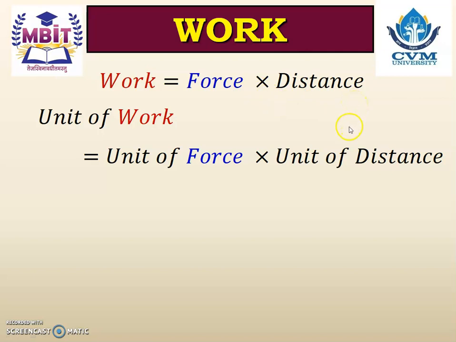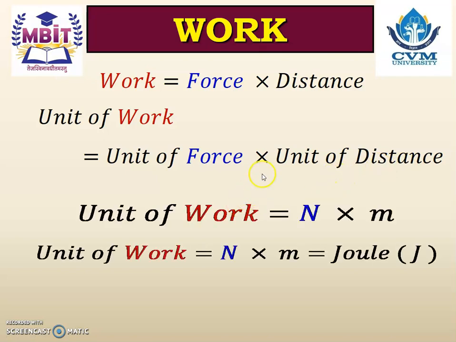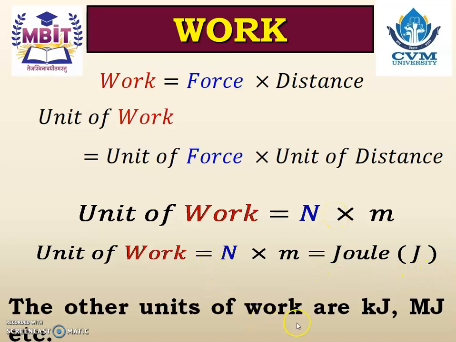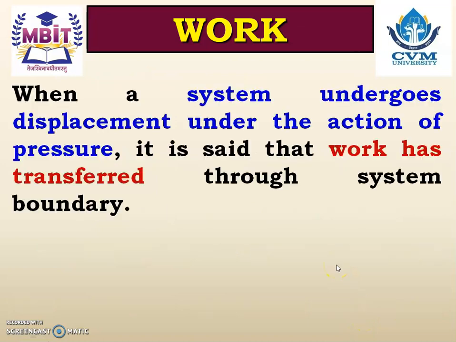Now let us find out the unit of work. So unit of work is equals to unit of force multiplied by unit of distance. Now what is the unit of force? Unit of force is Newton and unit of distance is meter. So what is the unit of work? Unit of work is Newton into meter. And Newton into meter is also known as the joule. The other units of work are kilojoule and megajoule, etc.